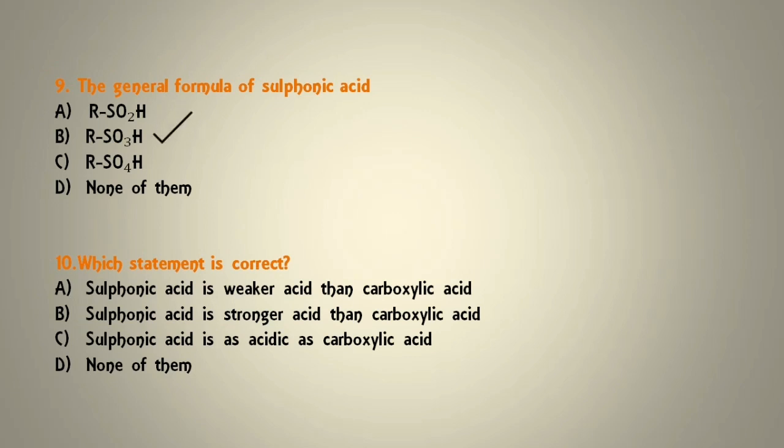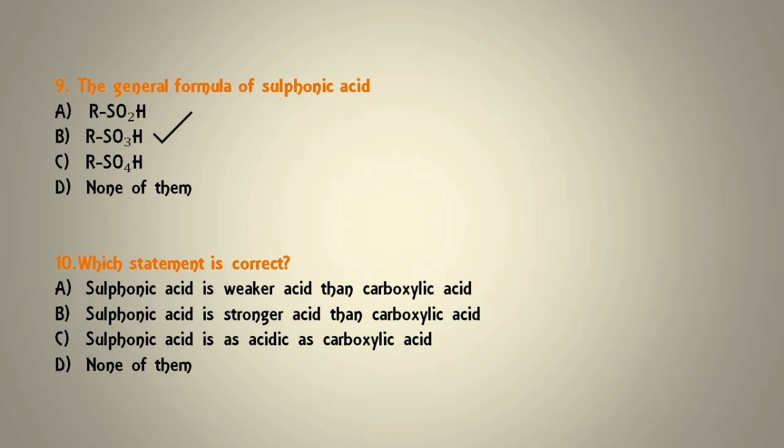Next, which statement is correct? Sulfonic acid is weaker acid than carboxylic acid. Sulfonic acid is stronger acid than carboxylic acid. Sulfonic acid is as acidic as carboxylic acid or none of them.